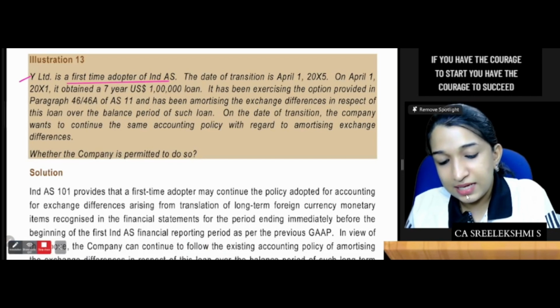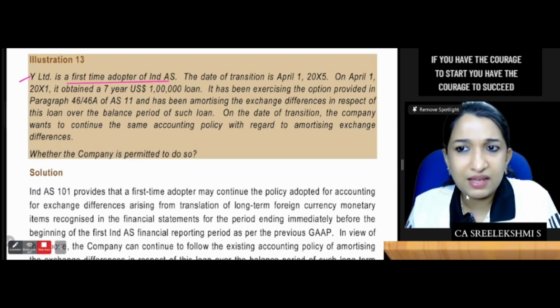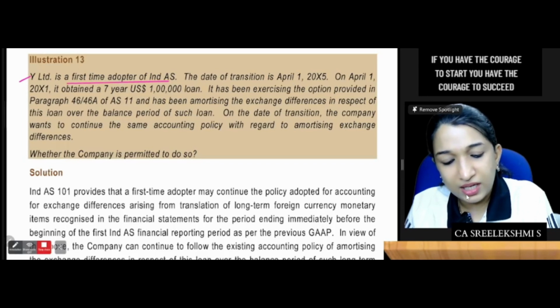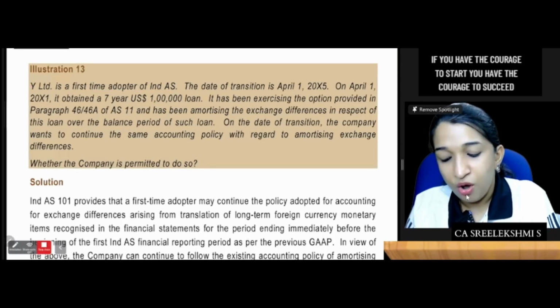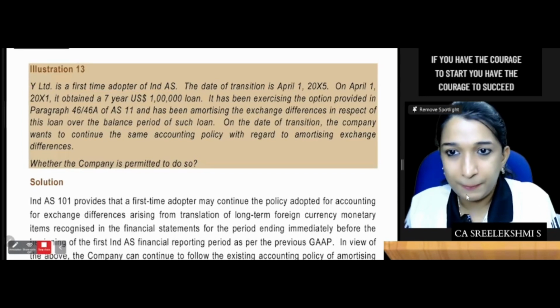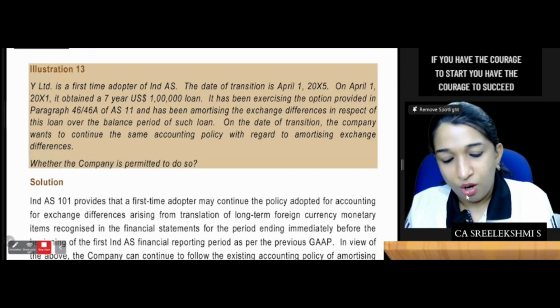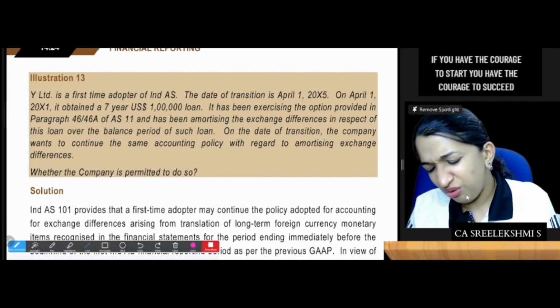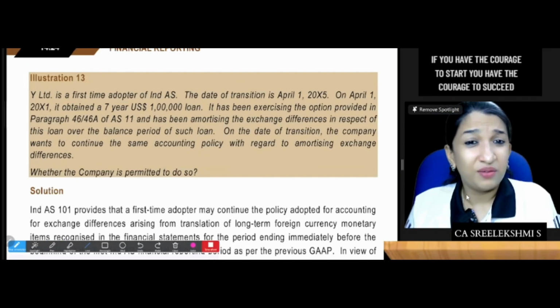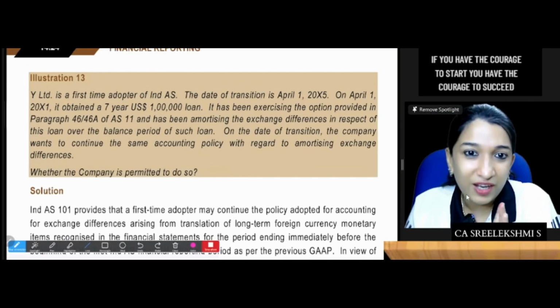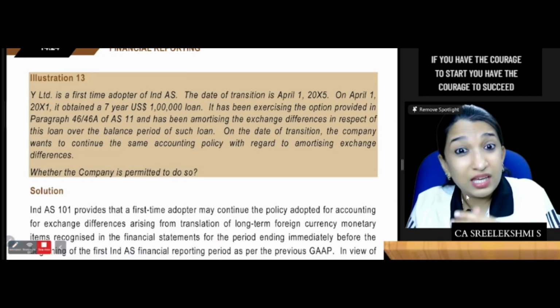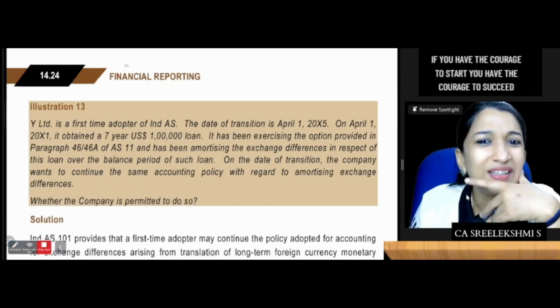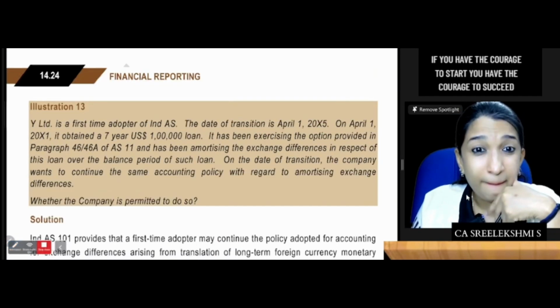It has been exercising the option provided in paragraph 46A of AS 11 and has been amortizing the exchange differences in respect of this loan over the balance period of such loan. On the date of transition, the company wants to continue the same policy with regard to amortizing. That's why I'm saying the theoretical questions are very much okay. Just go through. So, can they continue with the same accounting policy?